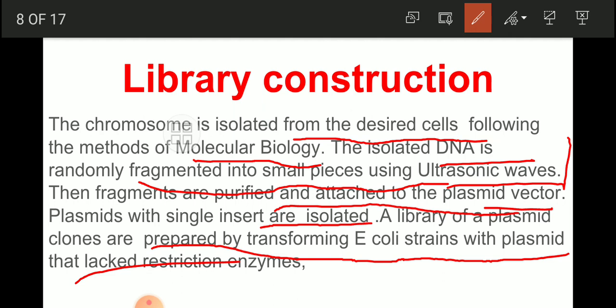But we have to select such a type of E. coli which would not be able to damage or cut or destroy the desired gene-containing DNA fragment and the plasmid of the vector.